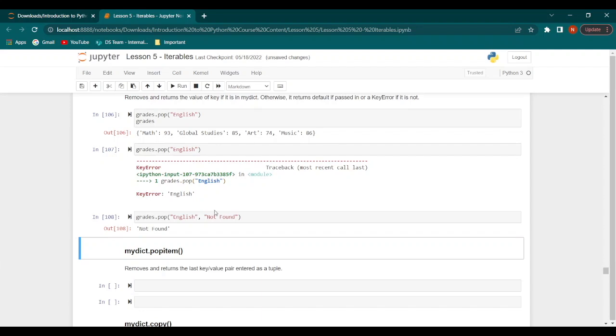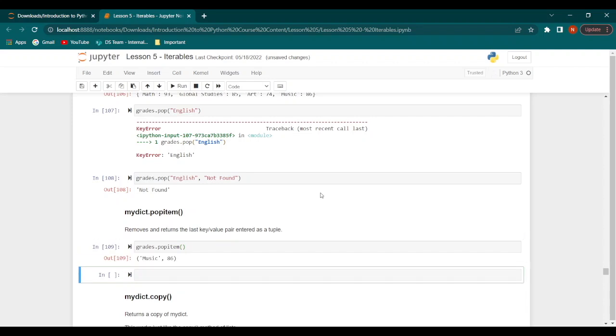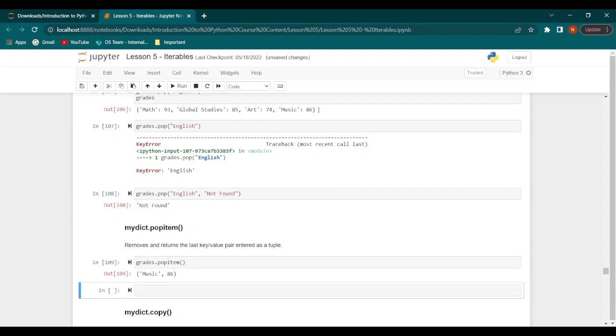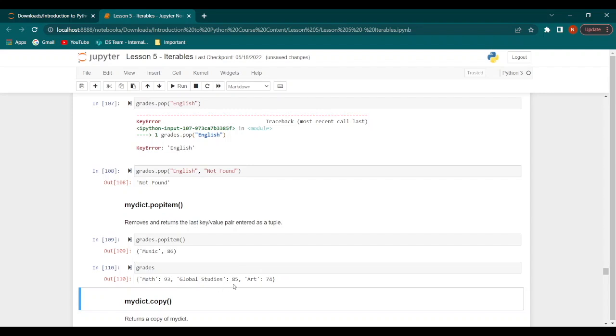Now we'll have a look at dictionary.popitem. So this would remove and return the last key value pair that is entered as a tuple. So let's say we have grades.popitem with brackets. This would give us music and 86 because this is the last value that is present in the dictionary. And now when we print grades, we find that it has only math, global studies, and art.